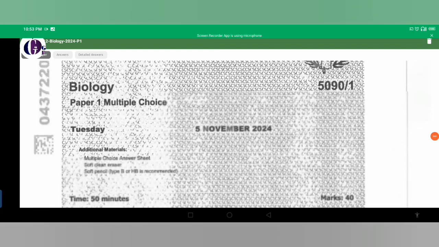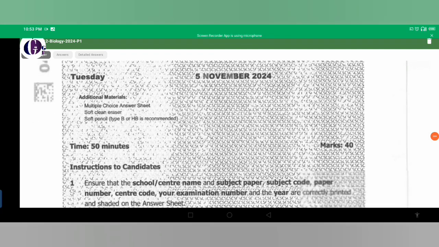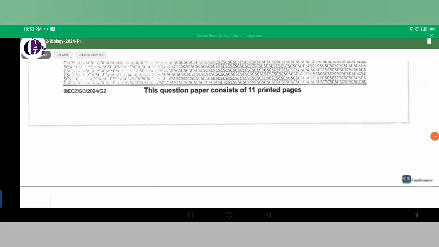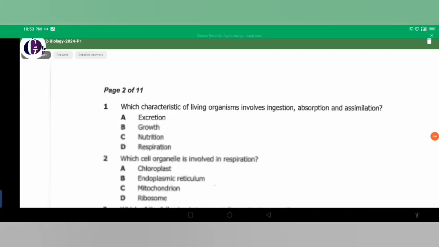So in today's lesson, we're going to be revising this paper, which is from the year 2024, November 5th. If you see this, you need to know that this is an internal past paper. I will start with the first questions and we will see what we are going to be discussing as we move forward. Question number 1 says, which characteristic of living organisms involves ingestion, absorption, and assimilation?